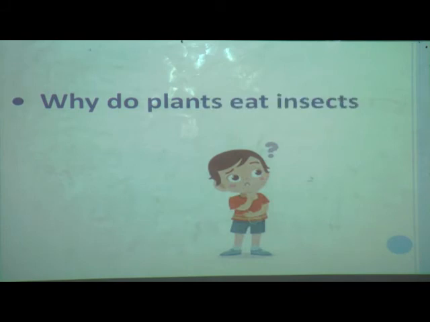Now, some of you are thinking, why do plants eat insects? As we know, plants are basic food producers. Yes, but here we are seeing the example of insectivorous plants. Actually, this is one type of adaptation. Let us see why plants eat insects.